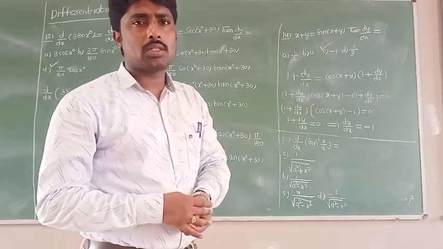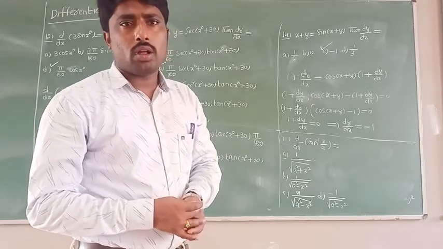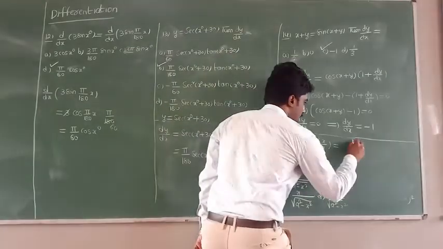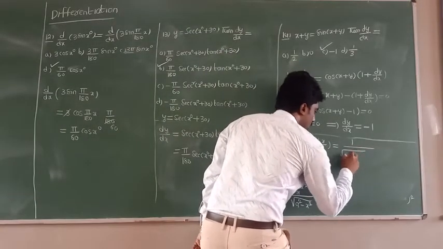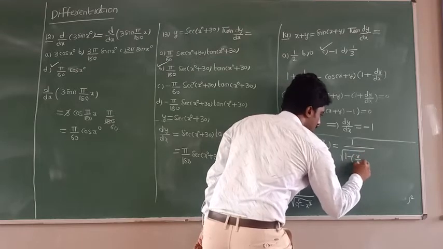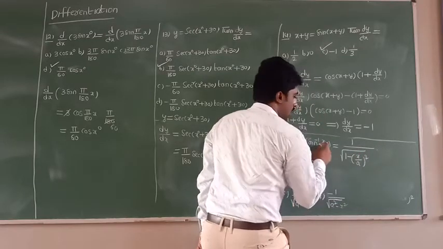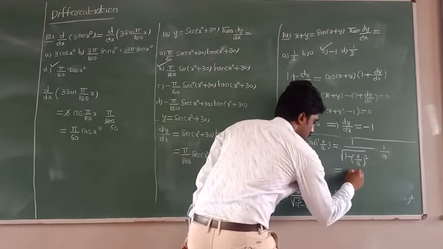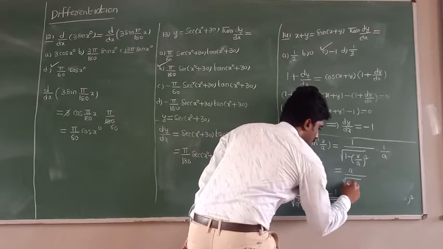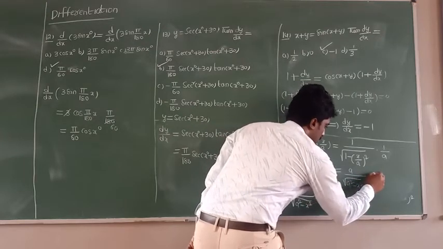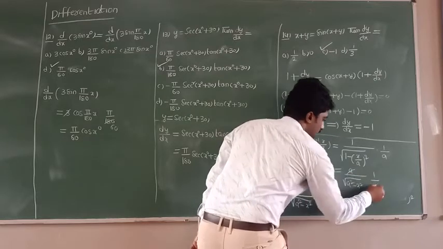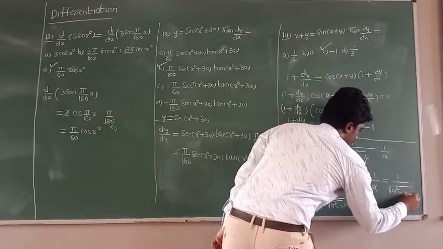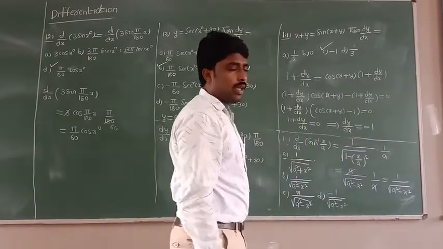Differentiation of sin inverse x is what you will get here, 1 by square root of 1 minus x square. In the same way, differentiation of sin inverse of x by a, what will you get here, 1 by square root of 1 minus x by a whole square into internal differentiation of x by a, which is 1 by a. So if I simplify this, a by square root of a square minus x square into 1 by a. So a gets cancelled, and you get 1 by square root of a square minus x square. So this one you can remember as a direct formula also.